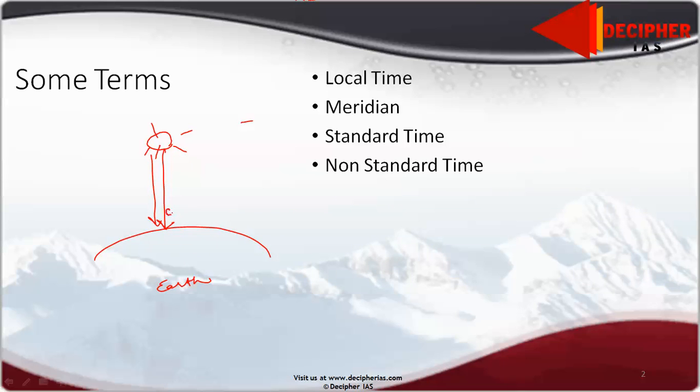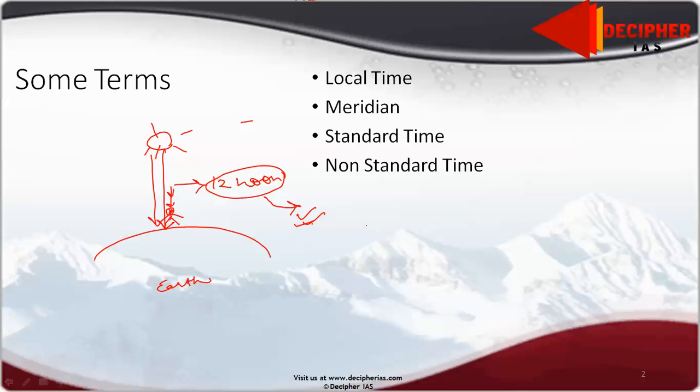If a person is standing here, the sun rays are falling directly overhead, so here it will be 12 noon. This is the way people used to decide the time before standard time was adopted.